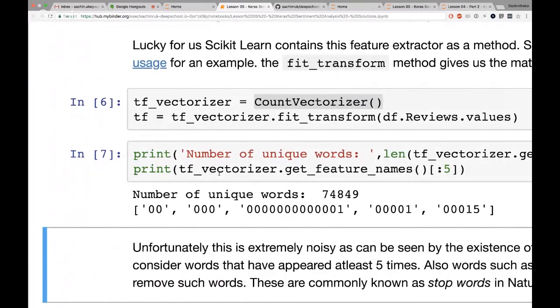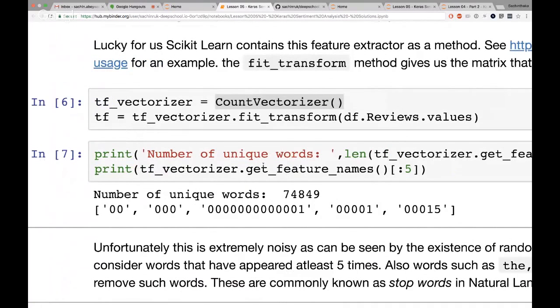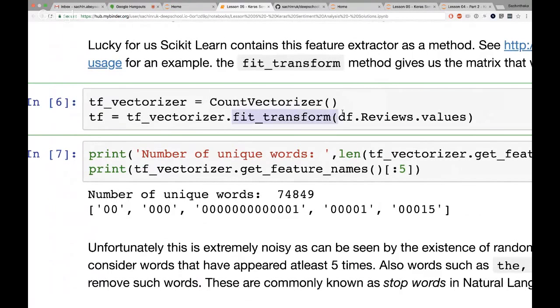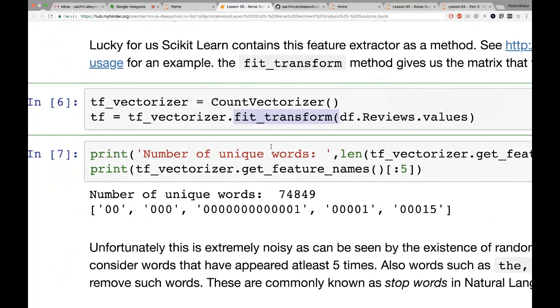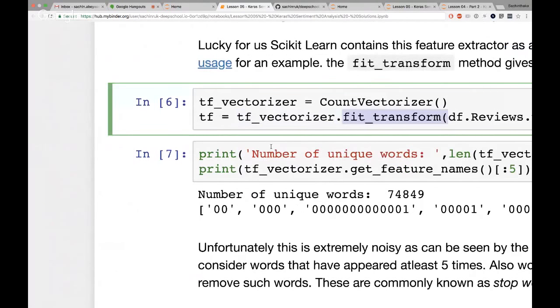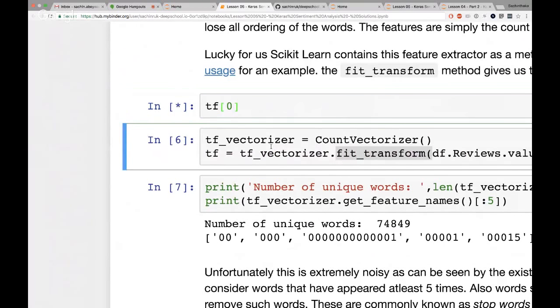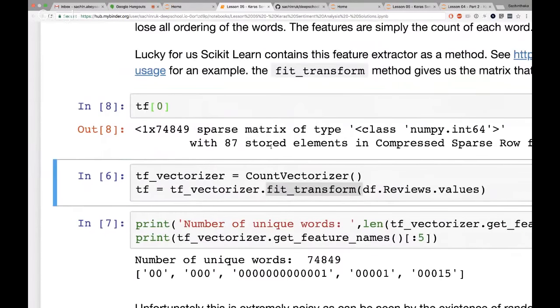If I print some of the first few things, what I did when I did the fit transform to all the reviews was count every single word. Let me try and show you some of the sentences.